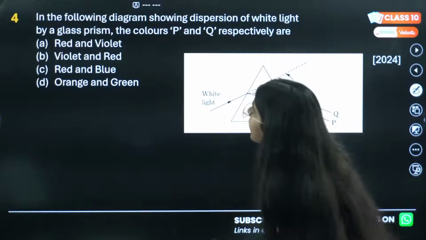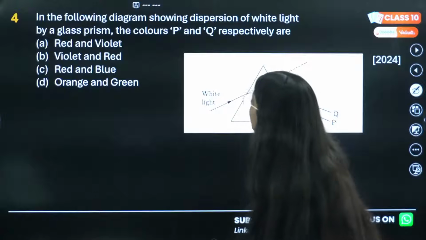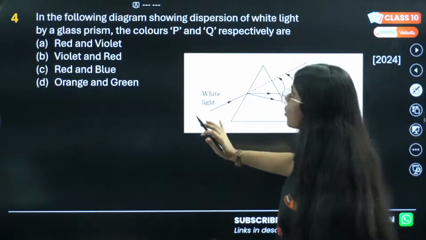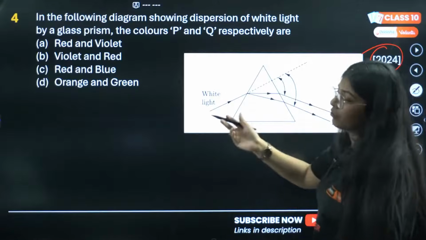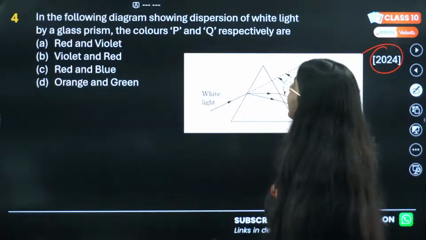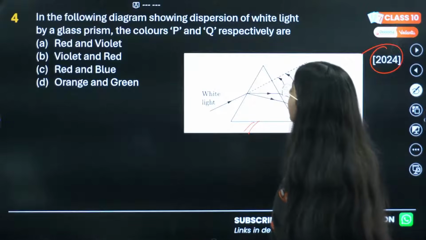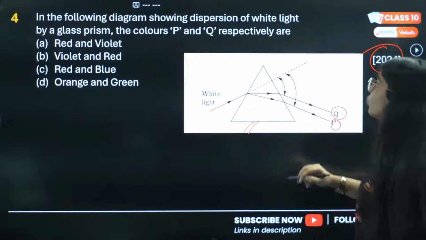Okay. Next question is, in the following diagram showing dispersion of white light. This is a very easy question and it has come in board 2024. See, in the following diagram showing dispersion of white light by a glass prism, the colors P and Q respectively are.